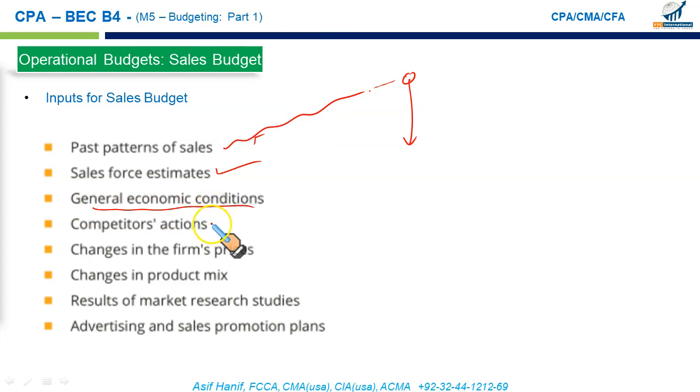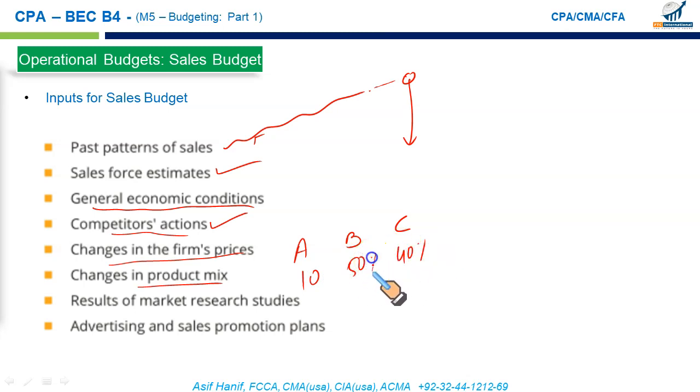We need to see what competitors are doing. If they are planning to expand their production, they expect the sales to go up, they expect growth in the market, and we may need to accordingly incorporate such assumptions into our budget preparation as well. Changes in the firm's price level will affect your levels of sales. Changes in the product mix. Let's say we sell 3 products A, B, C in proportion 10, 50 and 40%. Any change in this mix would result in changes in our sales revenue.